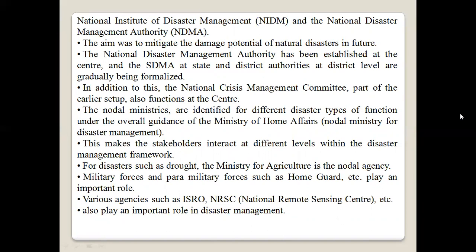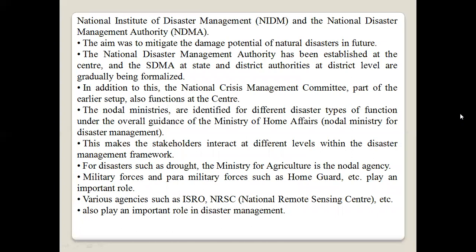The aim was to mitigate the damage potential of natural disasters in future. The National Disaster Management Authority has been established at the center and the SDMA at state level, and district authorities at district level are gradually being formalized.